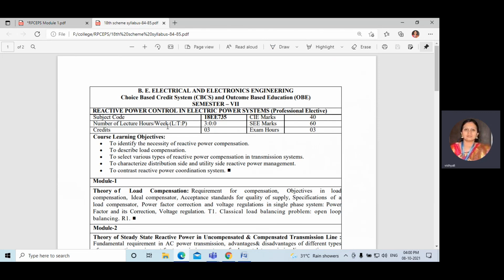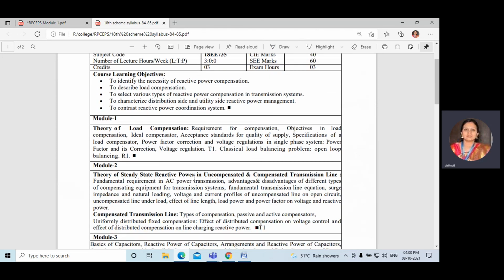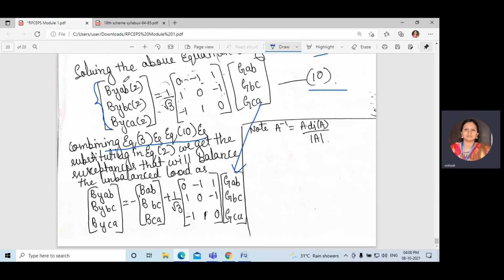In the next class, we shall discuss the second module topics. And this is a small module.